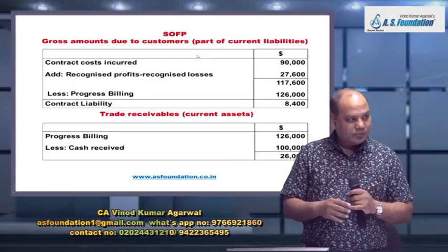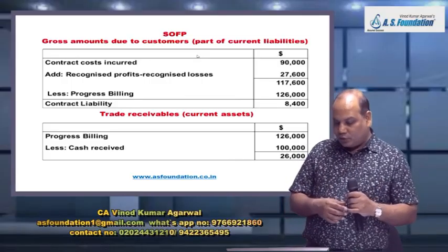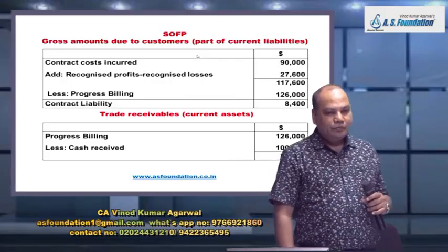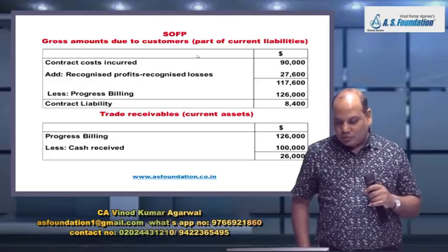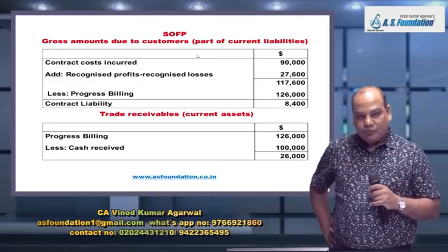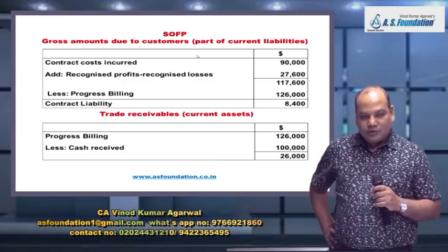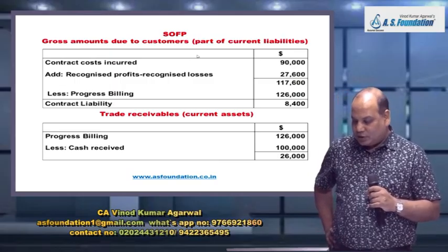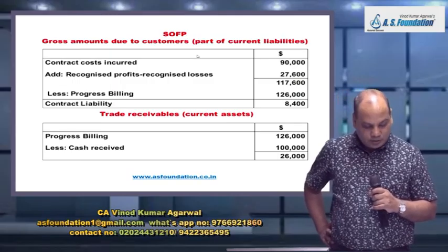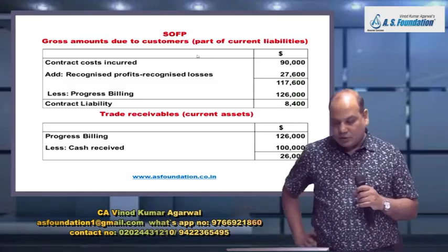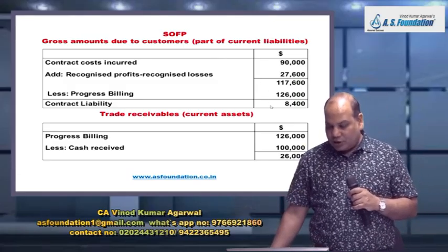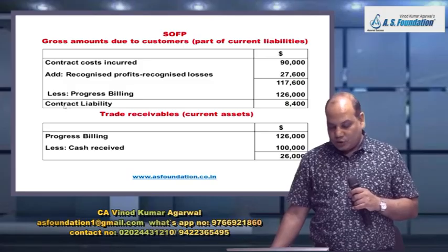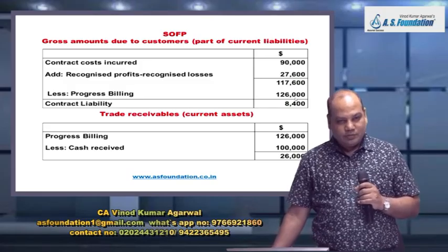Entries would be the same, but the calculation will give you a negative figure now. In the SOFP, cost incurred 90,000, profit recognized 27,600, but progress billing figure will be 1,26,000. So this gives me a negative figure. So this will be called contract liability.